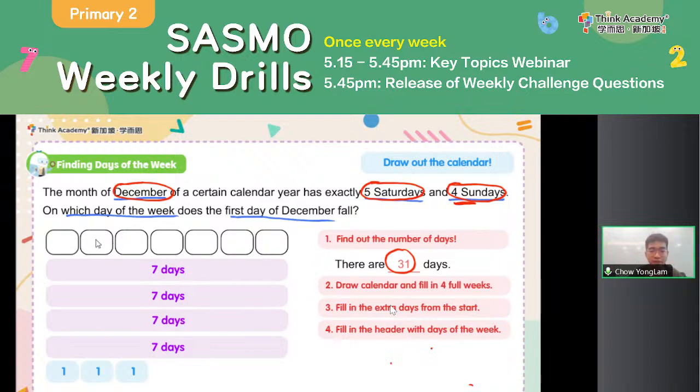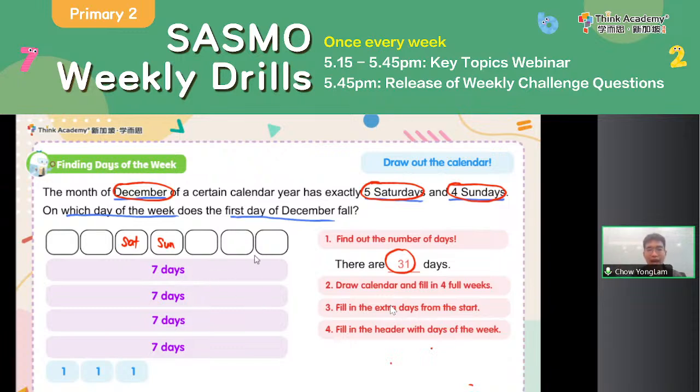So when you consider Saturday is here, for example, can Saturday be here? If Saturday is here, the next day after Saturday is a Sunday. So I put Sunday over here. But does it make sense? No, because here I will have 5 Sundays. So I cannot put Saturday and Sunday here. The only possible position is actually Saturday on the 3rd day of the week and Sunday on the 4th day of the week. Right? Because now I have 5 Saturdays and 4 Sundays if I label them here.